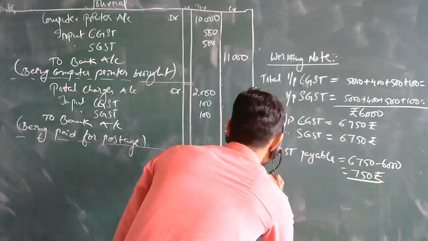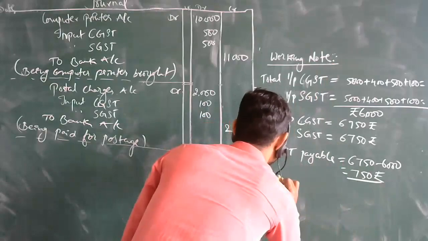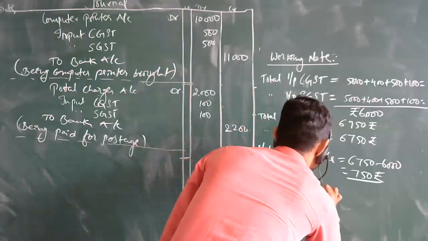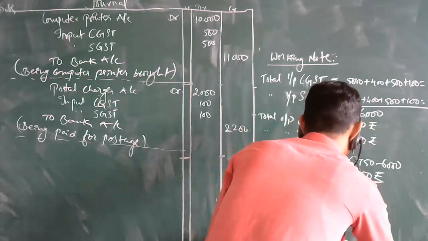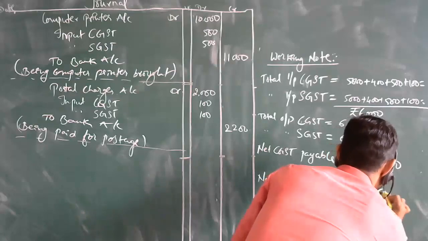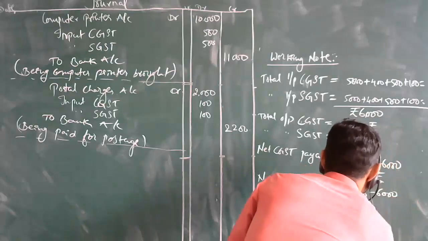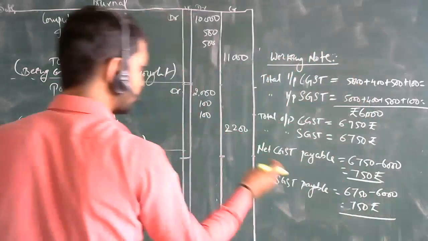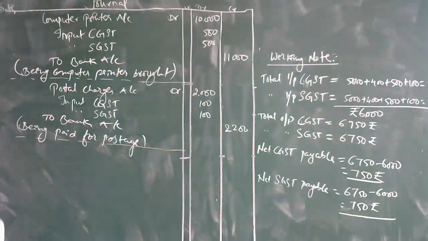Net state GST payable, same answer: 6,750 minus 6,000, the answer will be 750 rupees. So here we are going to pass the last final journal entries.